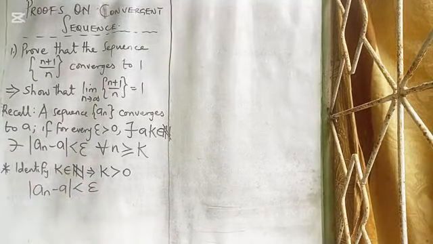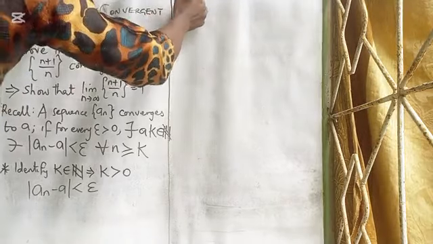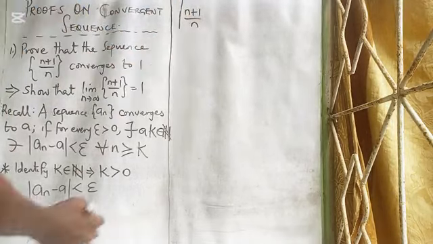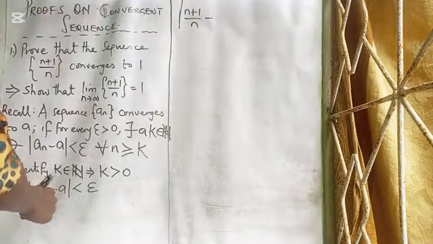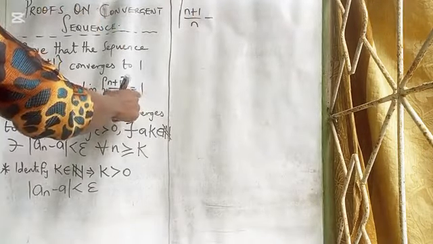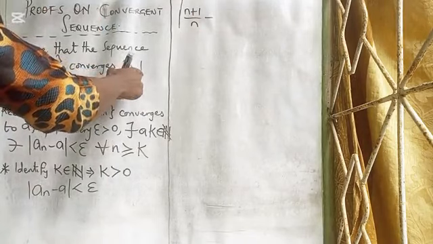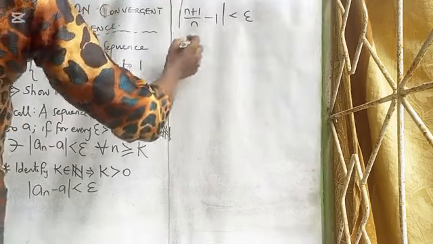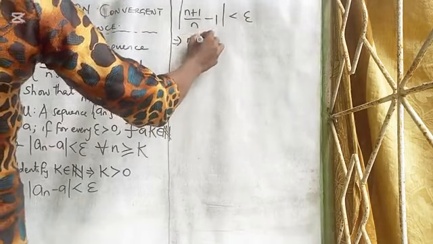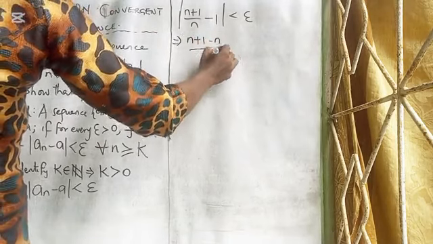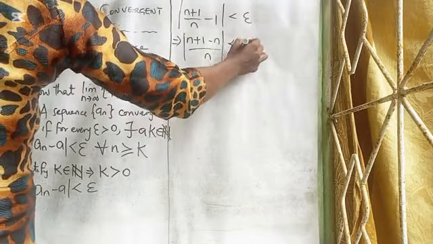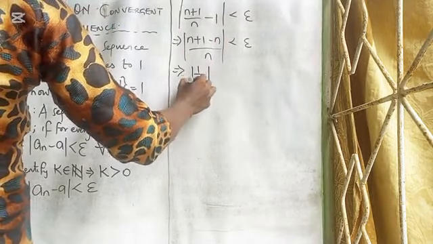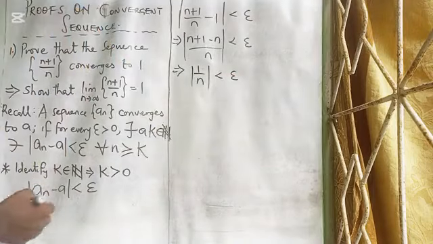And what's our sequence an? That means n plus 1 over n minus 1, where 1 is the supposed limit, is less than epsilon. This implies that n plus 1 minus n over n is less than epsilon, which implies that 1 over n is less than epsilon.